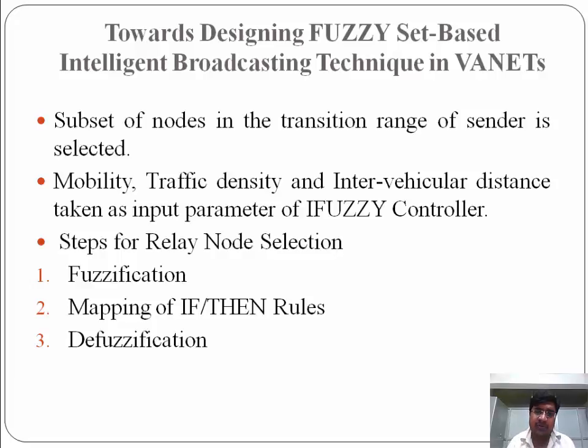For this iFuzzy controller, I have used mobility, that means the speed of the vehicles, traffic density, that is the number of vehicles on the road at a particular distance, and intervehicular distance, that means the distance between two vehicles, as input parameters to my iFuzzy controller. The steps for relay node selection in my iFuzzy controller are: first fuzzification, the second is mapping of if-then rules, and the third is defuzzification.